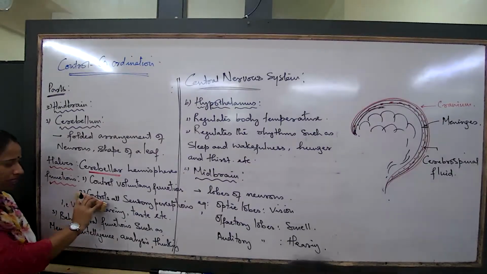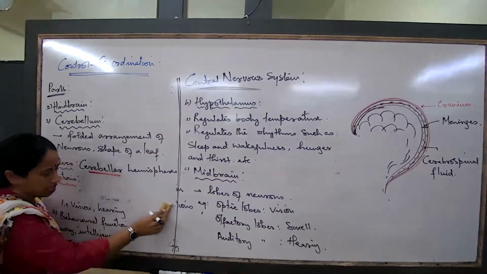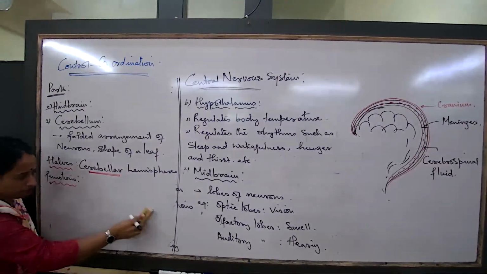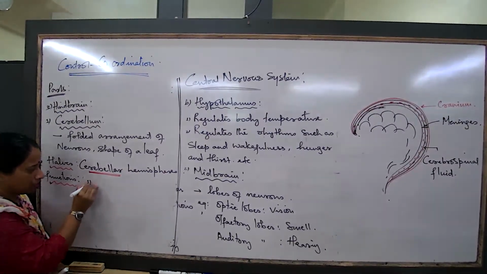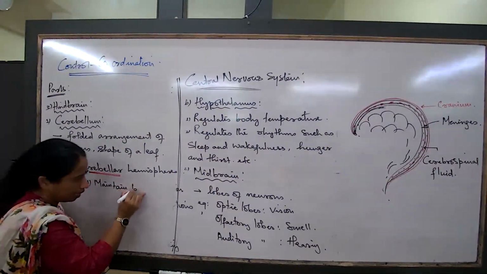What are the functions now? Functions of the cerebellum. The major function of cerebellum is to maintain body balance.